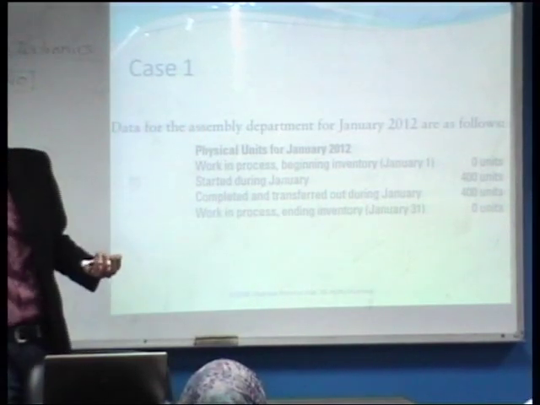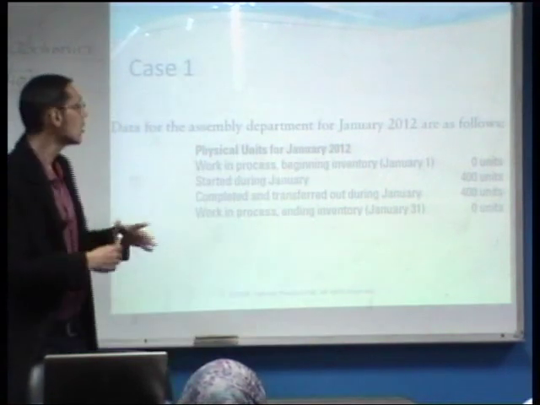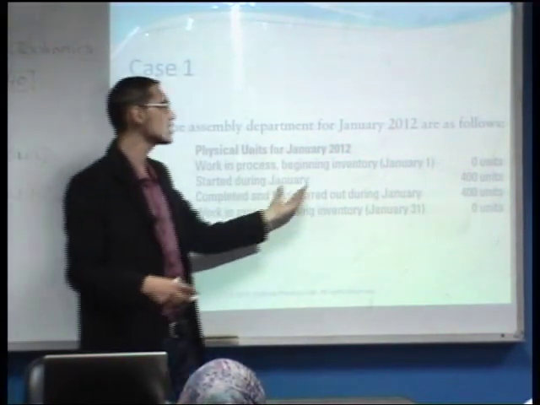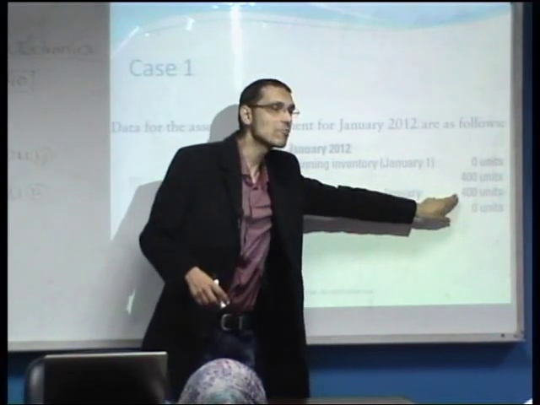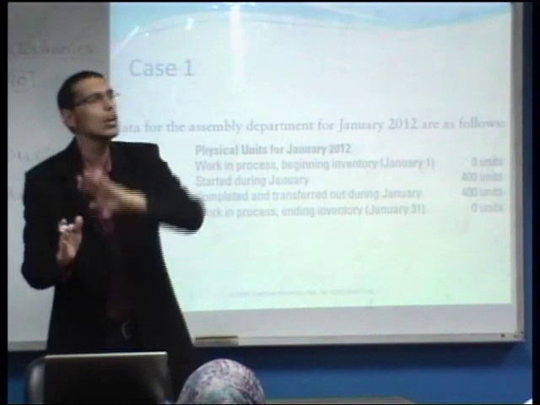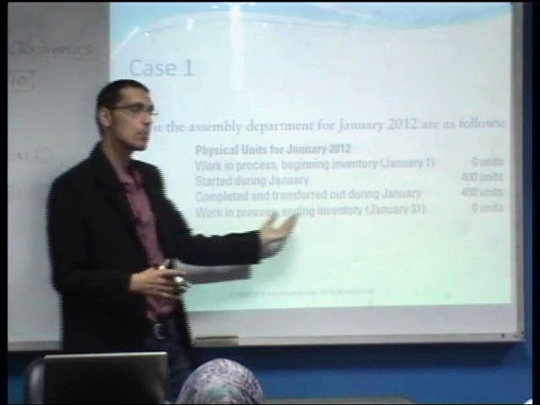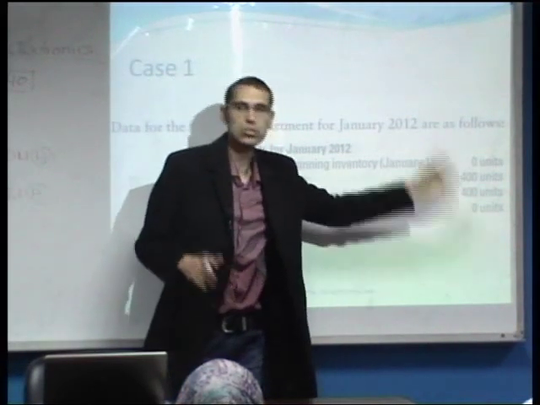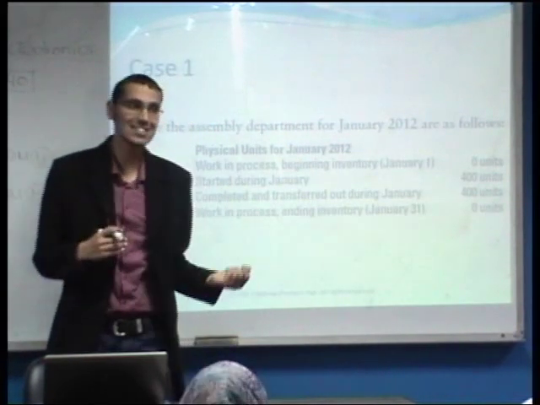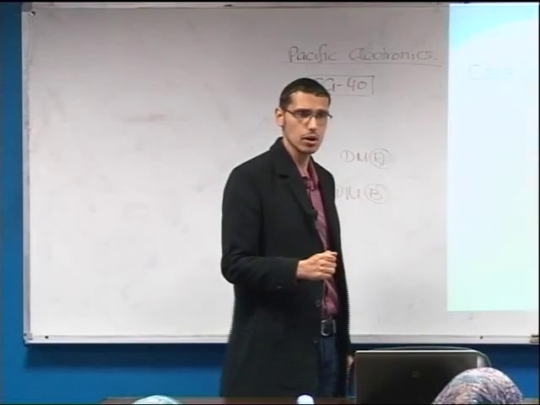Transferred out from the assembly department to the testing department, correct? Therefore, the completed and transferred out are the same 400 units. That means that all the started units within January were completed at the end of January, so the work in process ending inventory would equal 0. This is the data from the point of view of the assembly department.